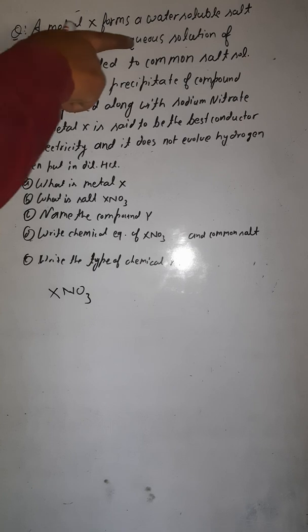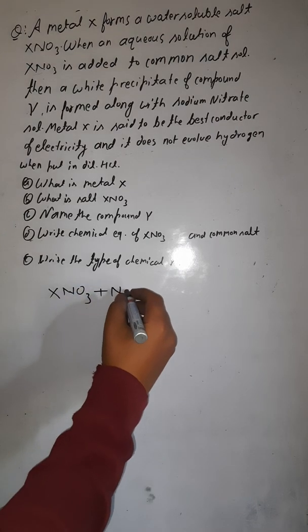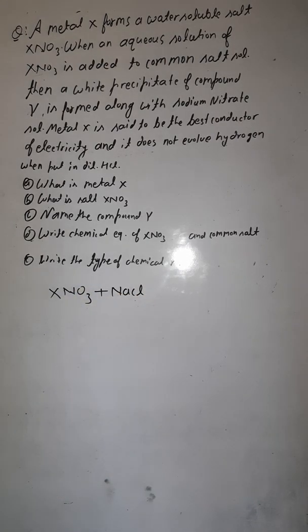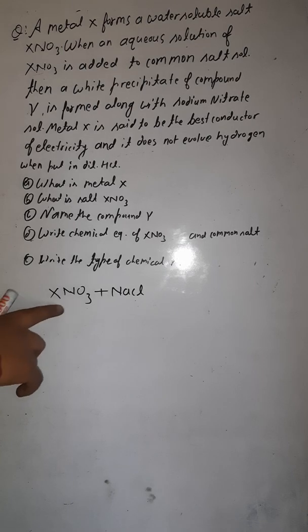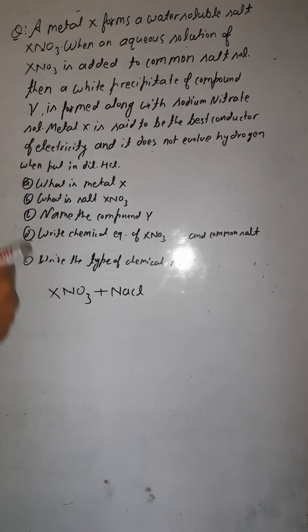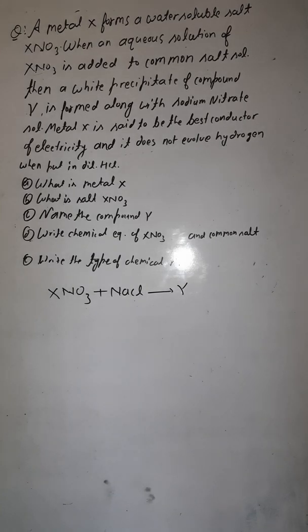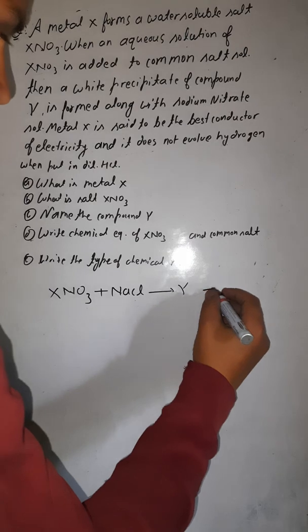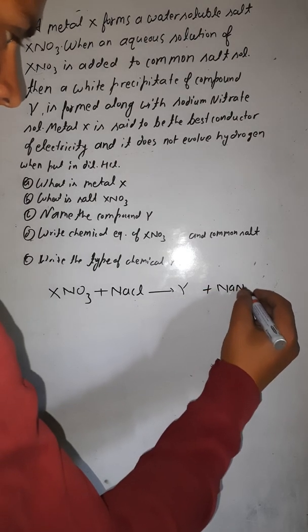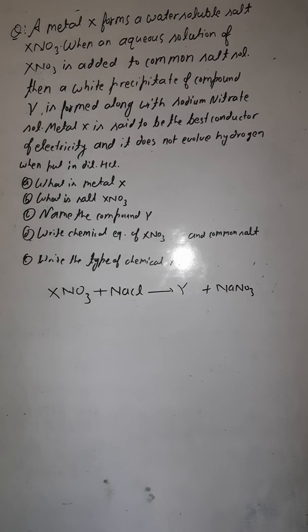When an aqueous solution of XNO3 is added to common salt, what is common salt? Common salt is NaCl, that is sodium chloride. So when you add this solution to the common salt, a white precipitate of compound Y is formed along with sodium nitrate solution, NaNO3.